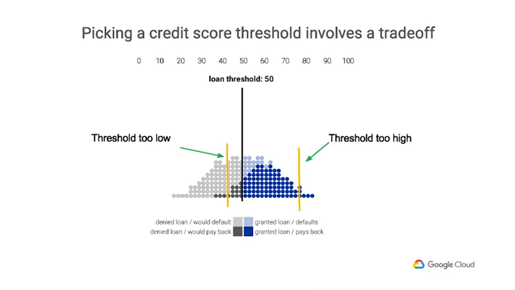This is where the idea of setting a threshold can come in. Basically, you pick a particular cutoff point, and people whose credit scores are below it are denied the loan, and people above it are granted the loan. As you can see in this diagram, picking a threshold requires some trade-offs. Too low, and you may grant more loans that default. Too high, and many people who deserve a loan won't get one. So what is the best threshold? What threshold to use depends on your goals and motivation.